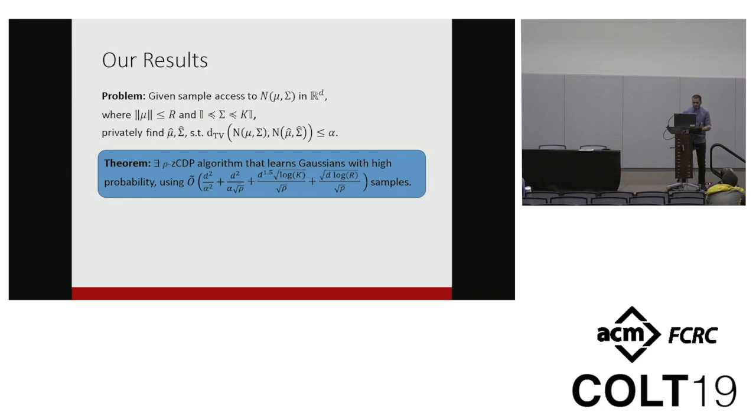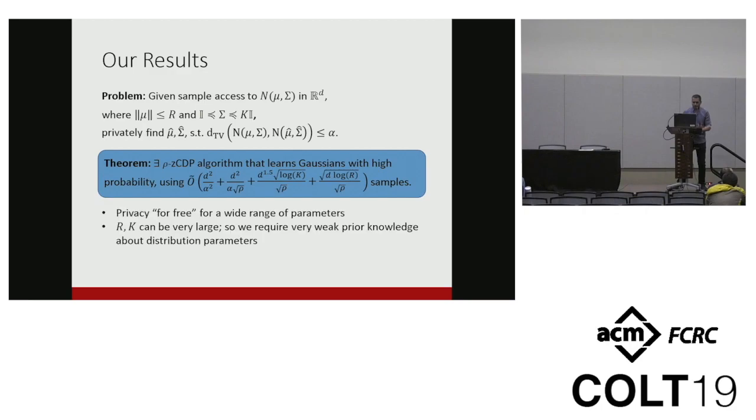Now, there are two key features of our sample complexity. First, the dependence on the dimension and alpha in the private side is no worse than that in the non-private side. And the dependence on the range parameters r and k is fairly small, polylogarithmic, which means that we need really weak prior knowledge about the distribution parameters, which is what we had hoped to achieve at the beginning.